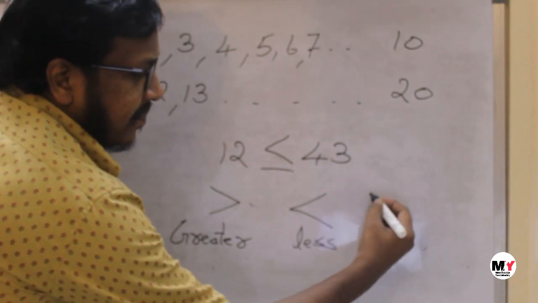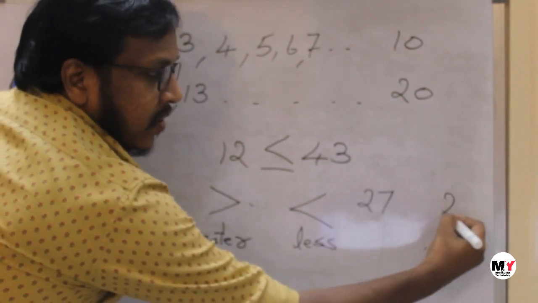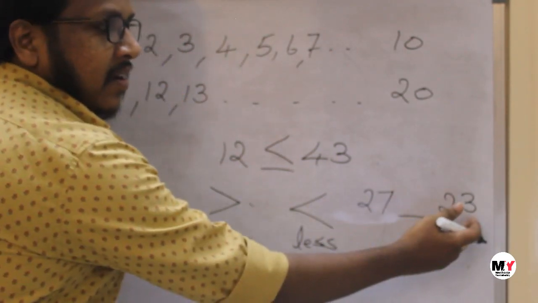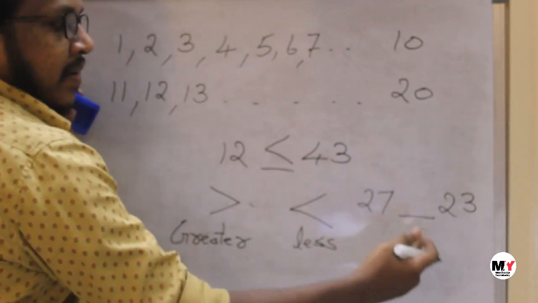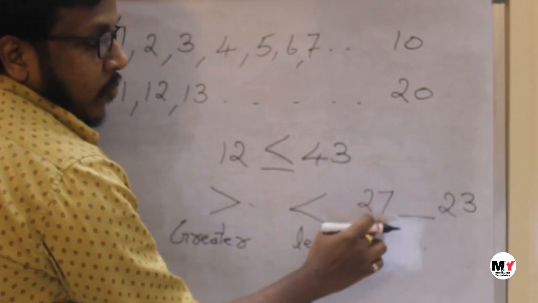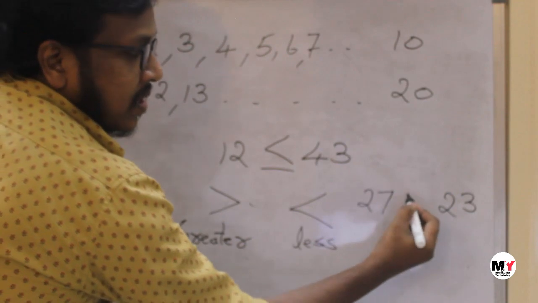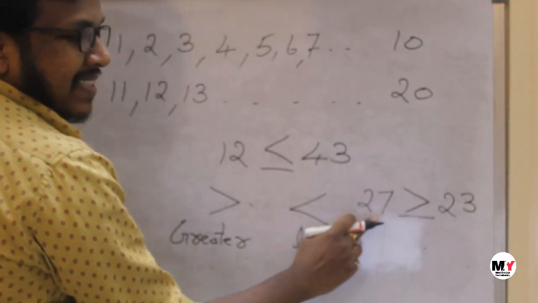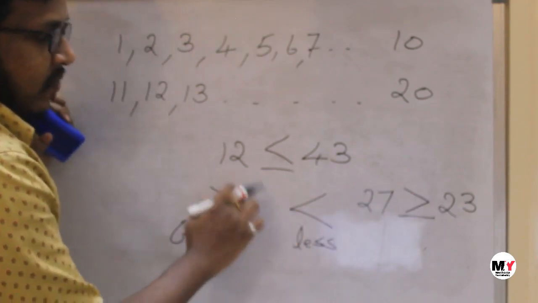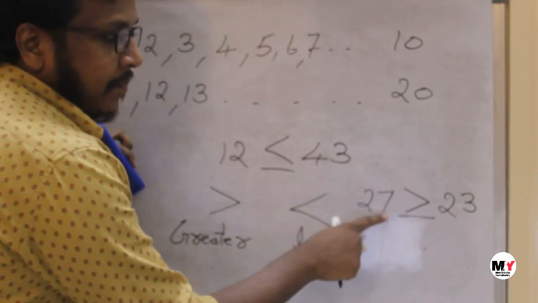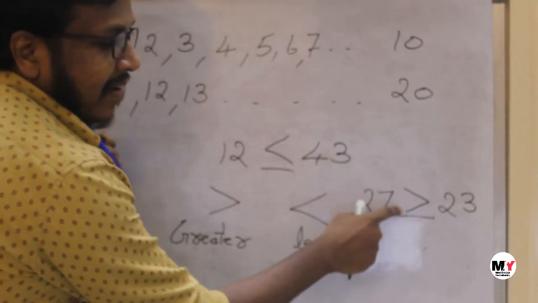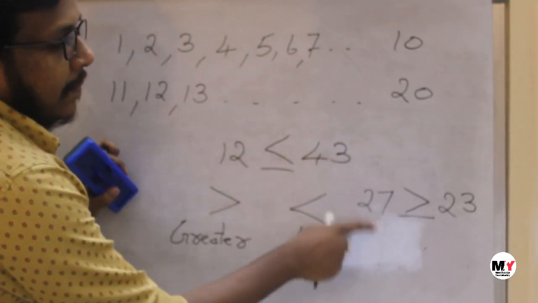Let's see an example. 27 and 23. Which number is bigger? 23, 24, 25, 26, 27. So 27 comes on the right hand side after 23. Therefore 27 is bigger. Which sign do we have to use? The greater than sign, because the left hand side number is bigger. If you get confused about which sign to use, wherever the number is bigger, keep the opening of the sign there, the bigger opening. Then we can know that this number is the bigger number.